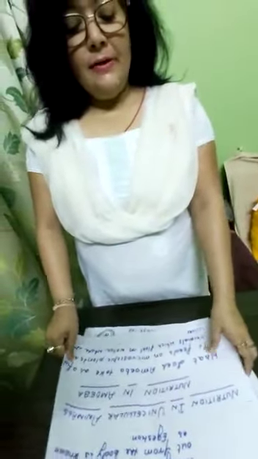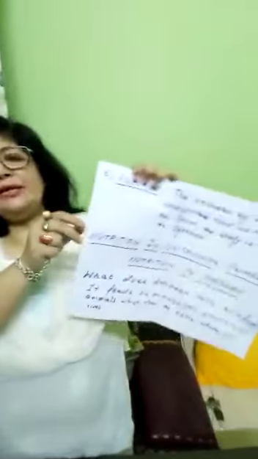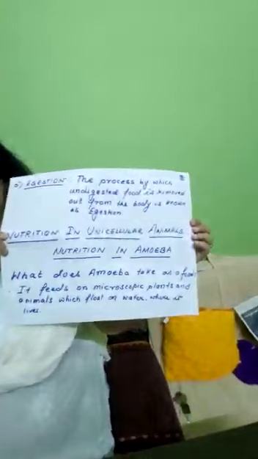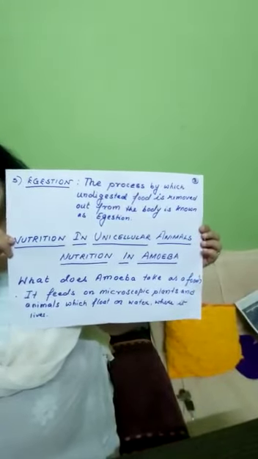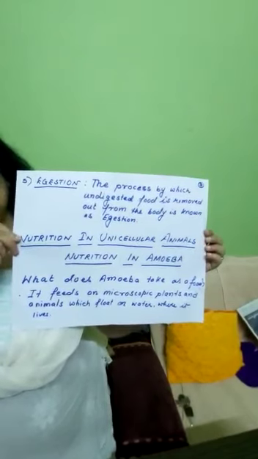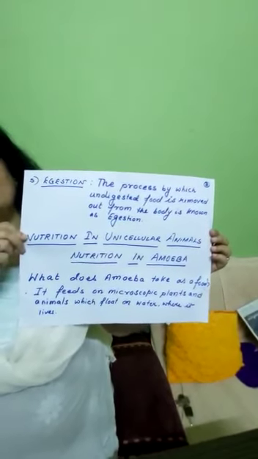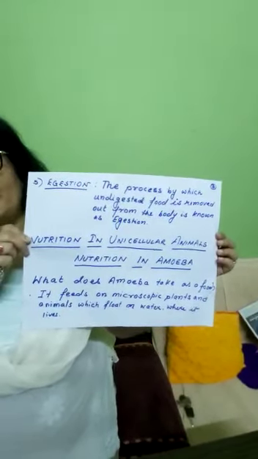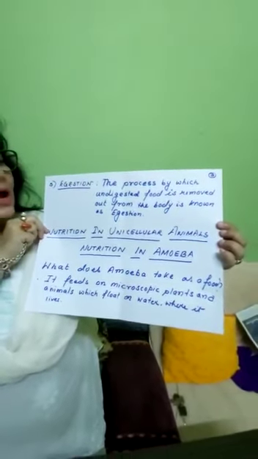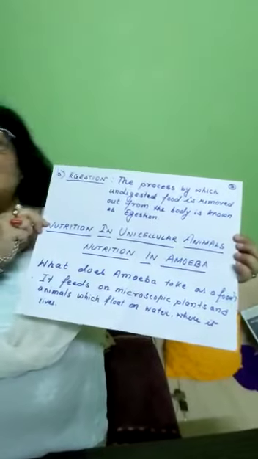And the fifth point is egestion. After digestion, absorption and assimilation, some food particles remain inside the body which are undigested and not required by the body. Those food particles need to be thrown out of the body. The process by which undigested food is removed from the body is known as egestion.